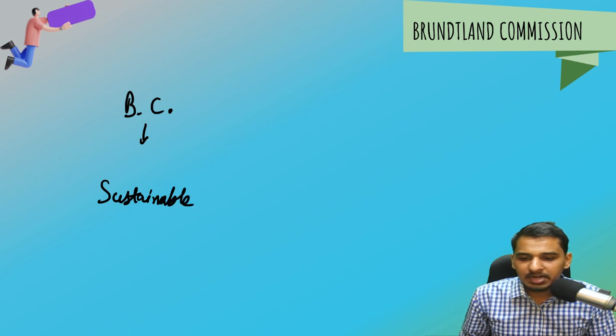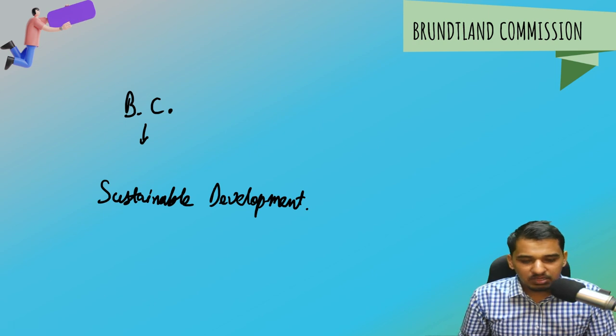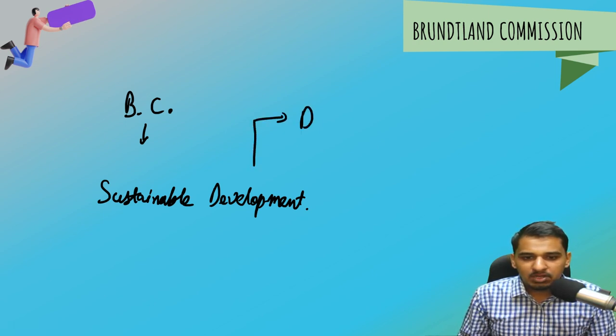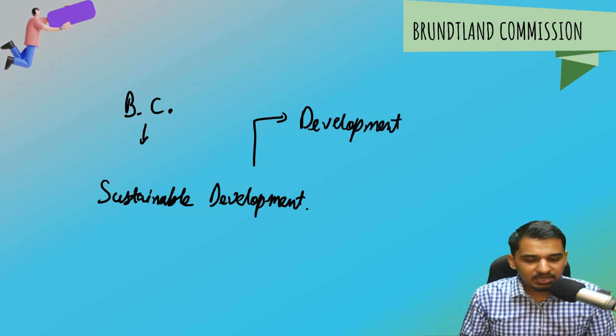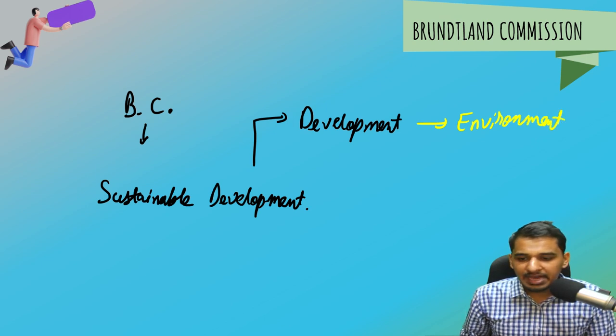Before it, there was a debate that if we go for development, then we will harm the environment, and if we try to protect the environment, then there will not be much development.